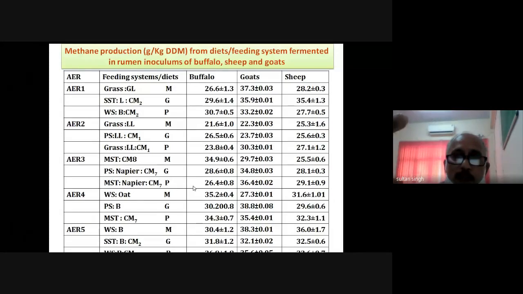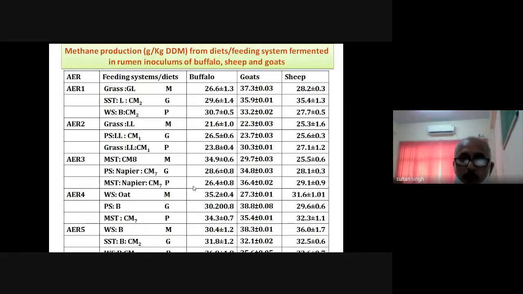Our purpose was to see what the variation is. If a particular feed is given to the buffalo, then given to the goat and the sheep, is there a variation within the species? So these slides will show you the variation within the species in terms of the methane emission potential, depending upon the ecology, microbiota and adaptability of the particular species.